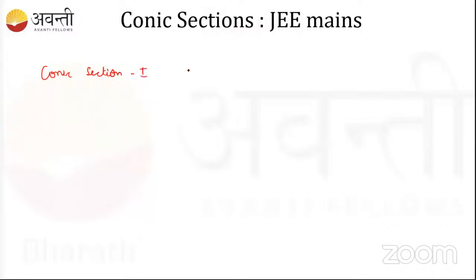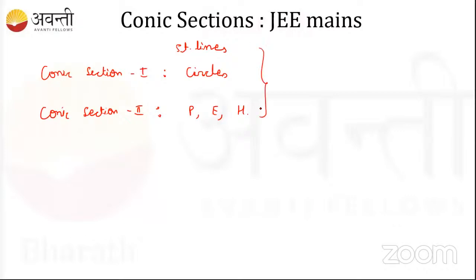In conic sections, the first part is circles, and in the second part you'll be learning about parabola, ellipse, and hyperbola. If you include the straight lines also, all these together form coordinate geometry.